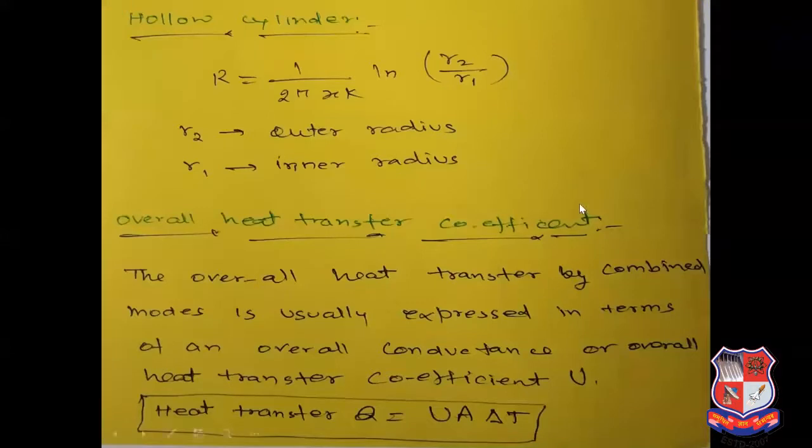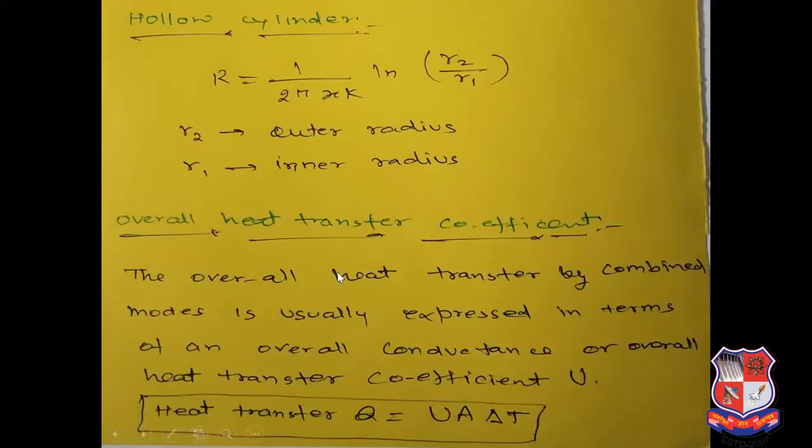If we want to find the rate of heat transfer through a hollow cylinder, then we can use this equation. The resistance R is equal to 1 upon 2 pi L k times ln R2 upon R1. Here R2 is the outer radius of the hollow cylinder and R1 is the inner radius of the hollow cylinder.